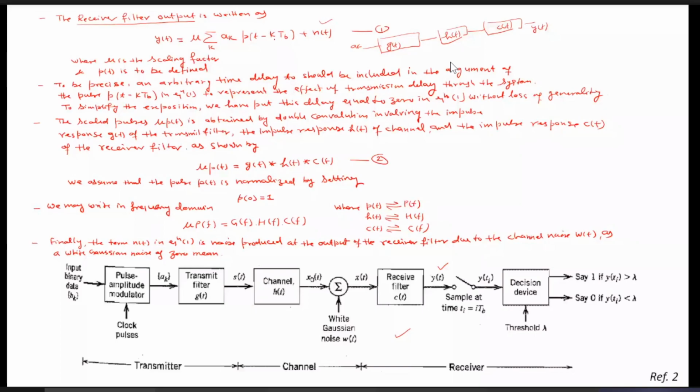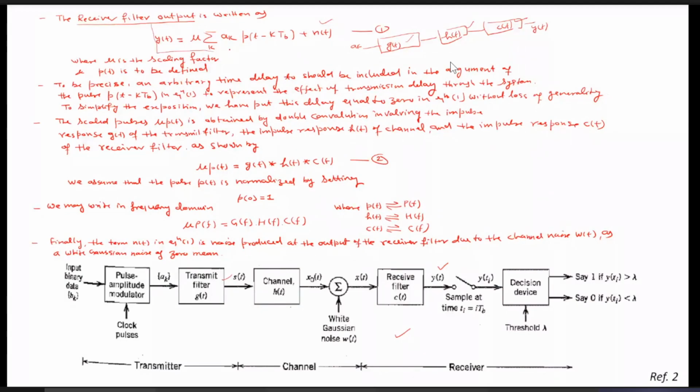Here mu is the scaling factor and p(t) we need to define. How can we define it? As I told you, this mu p(t) is the factor arising because of the convolution of g(t) with h(t) with c(t). So mu p(t) is nothing but g(t) convolved with h(t) convolved with c(t). This is how we define p(t), and this is the final expression of the receive filter output y(t).